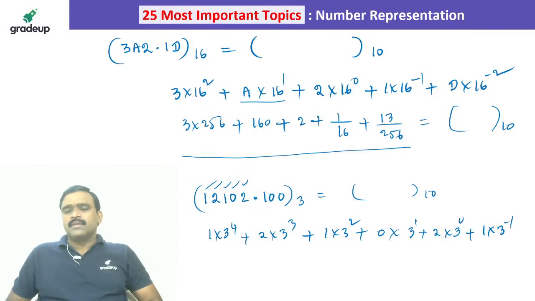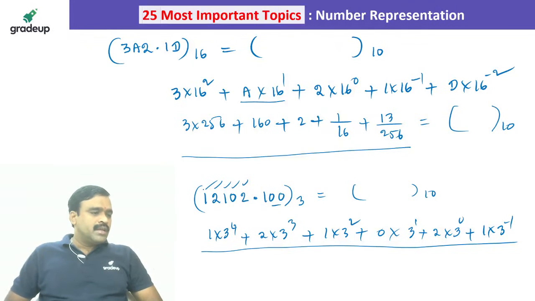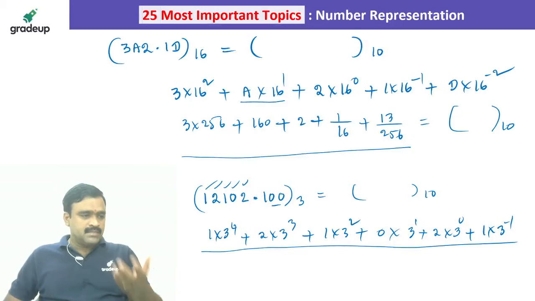That's all, you can calculate this. Like this we can convert any number system to any other number system, that is, any number system to decimal first.